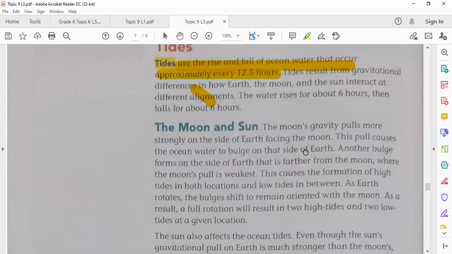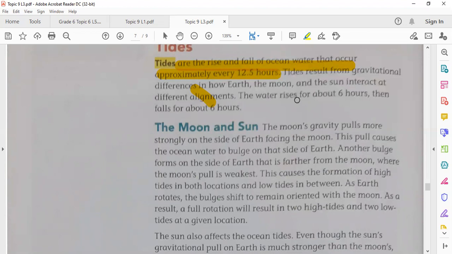What causes the tides, or why do we have tides? Because of the gravity of the sun and the moon. But the tides are caused mainly by the gravity of the moon, because the moon is very close to Earth. As the moon rotates around Earth, it exerts a force of gravity on the oceans. So the moon's gravity pulls more strongly on the side of the Earth facing the moon.